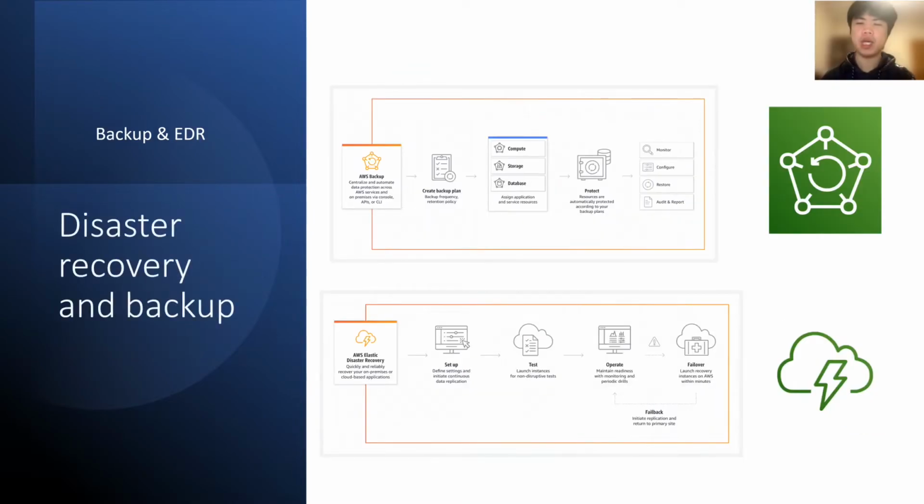AWS Backup is used to centralize and automate data protection for various AWS services and workloads. The backup provides a cost-effective, fully managed, policy-based service that further simplifies large-scale data protection. The Amazon Elastic Disaster Recovery minimizes downtime and data loss with faster, reliable recovery of on-premises and cloud-based applications using affordable storage, minimal compute, and point-in-time recovery.